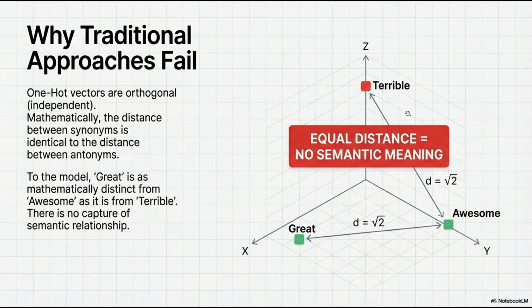So the vector for "great" knows nothing about "awesome." To the computer, they are as different as "cat" or "table." This means if our model learns that "great" is a positive word, it learns nothing about "awesome." It has to start learning from scratch every single synonym in the dictionary, and that is incredibly inefficient, of course.